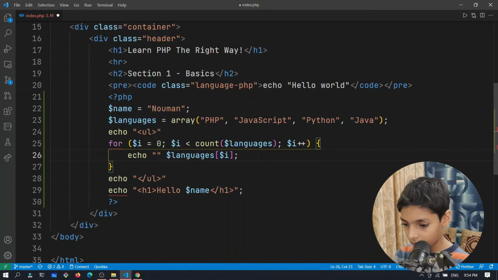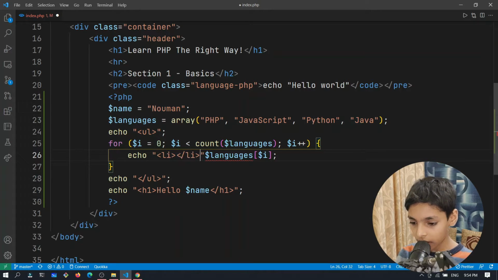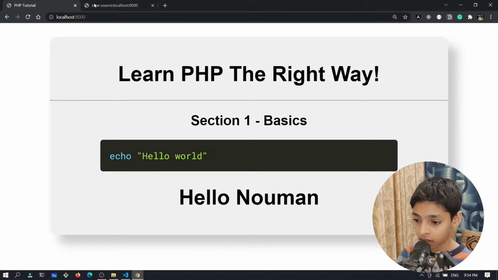So echo, actually I never put this semicolon, so make sure you do that as well. Now I'm going to be printing a list tag, and inside of this list tag I'm going to put my language. So you can see how we work with HTML in this.